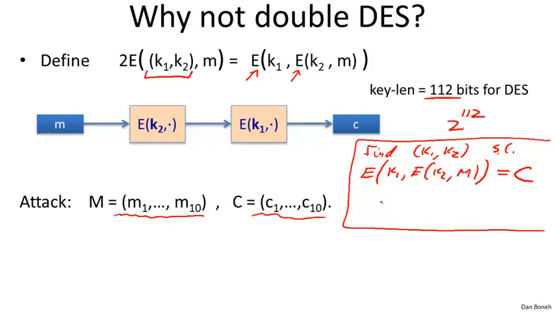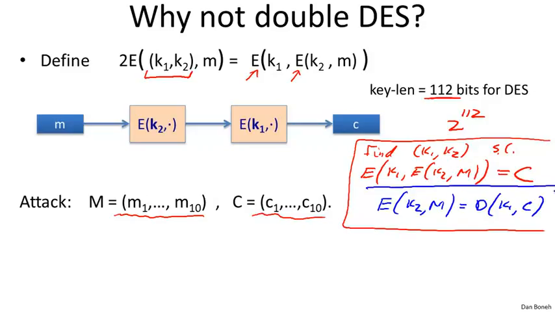I can apply the decryption algorithm, and then what I'll get is that I'm really looking for keys K1, K2 that satisfy this equation here, where basically all I did is I applied the decryption algorithm using K1 to both sides. Now, whenever you see an equation like this, what just happened is that we separated our variables into two sides. The variables now appear on independent sides of the equation, and that usually means that there is a faster attack than exhaustive search.